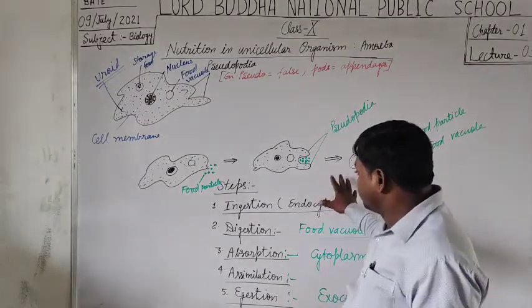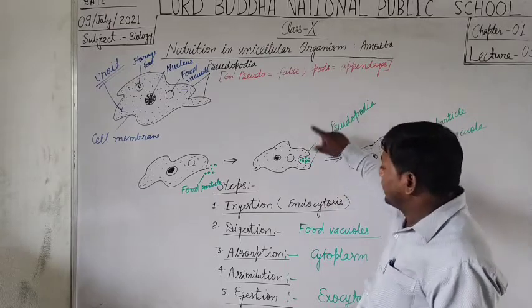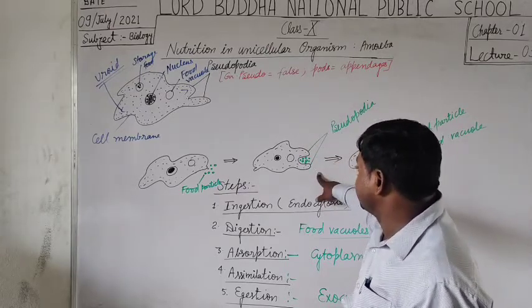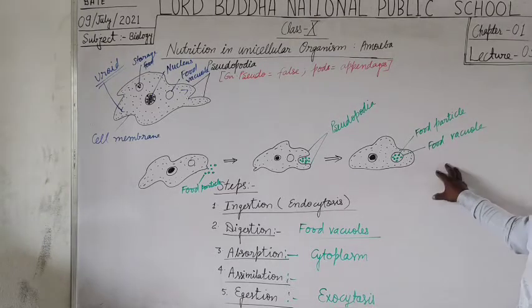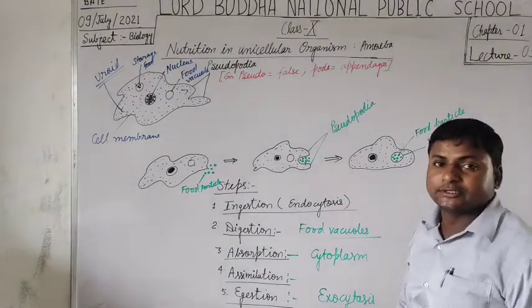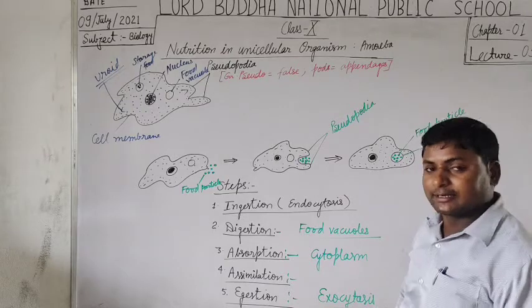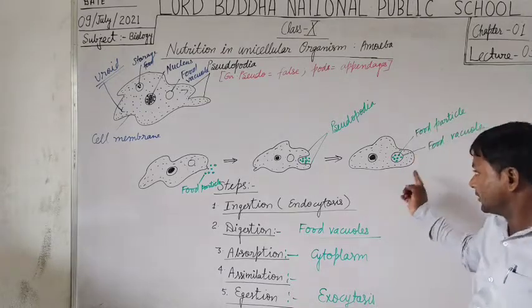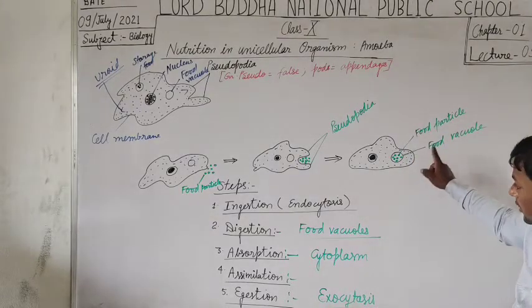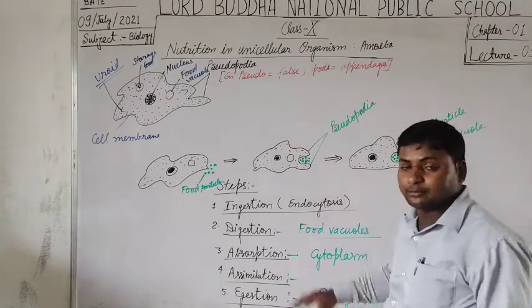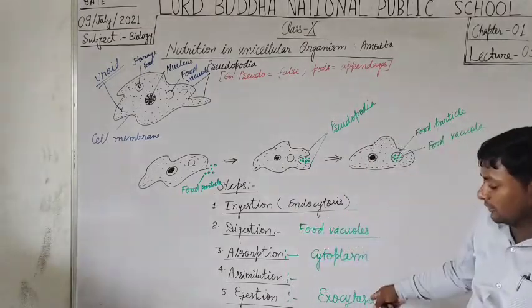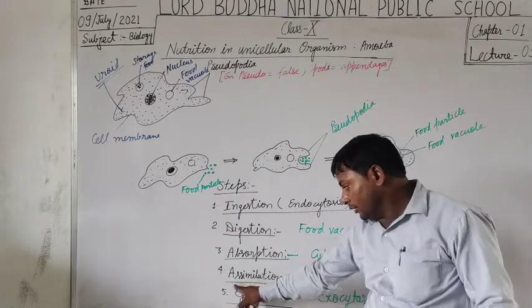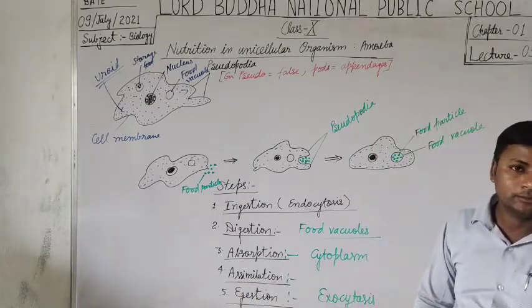And thus the captured food particles are digested inside the food vacuoles, where the digestive enzymes are present and secreted time to time as per requirement. After digestion, the digested food is absorbed inside the cytoplasm, and further goes on for the respiratory process.